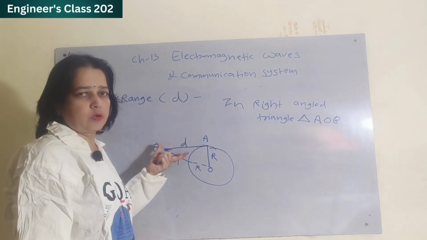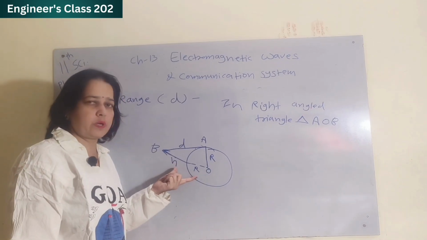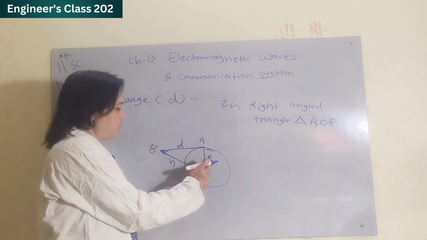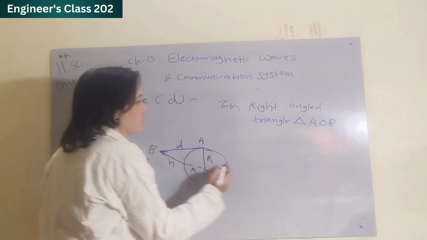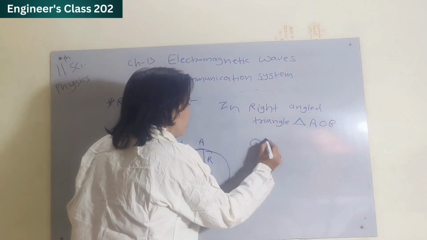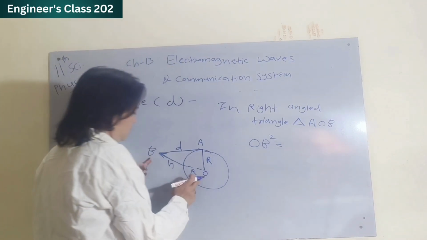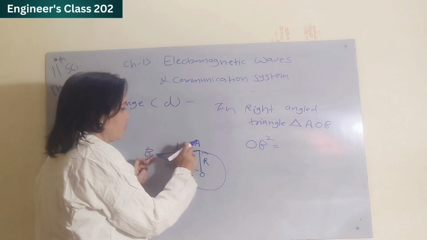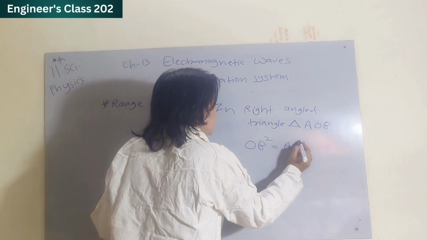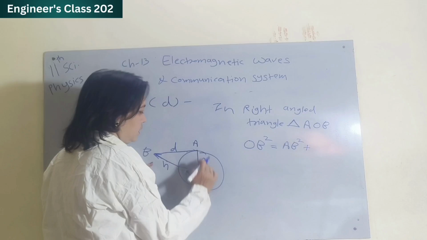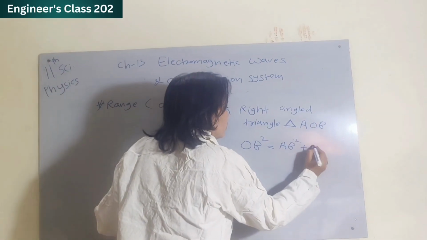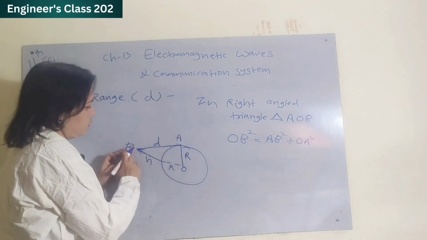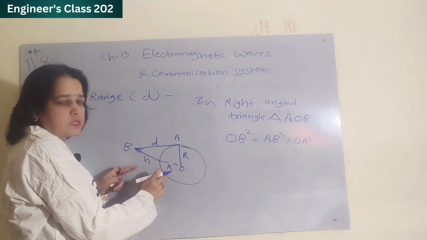According to the Pythagoras theorem, the square of this side is equal to the sum of the squares of the other two sides. That means OB square is equal to AB square plus OA square. So what is OB? OB means H plus R.